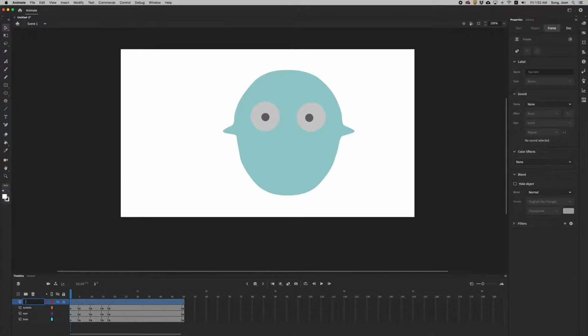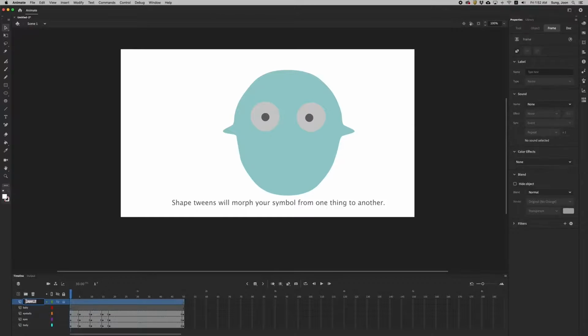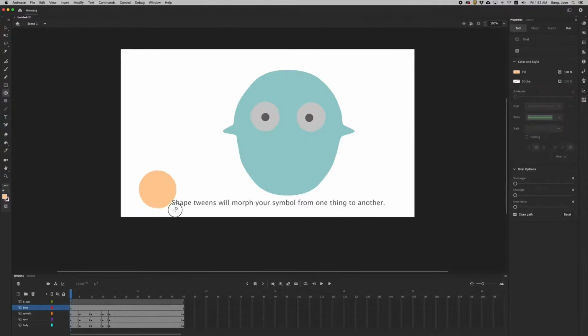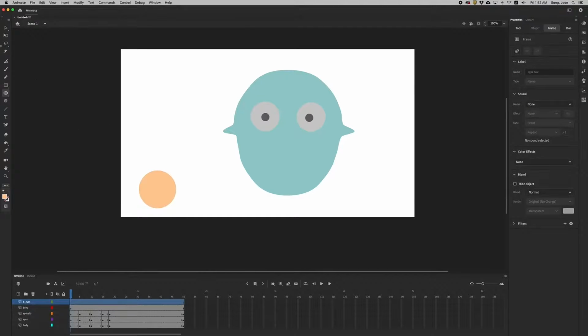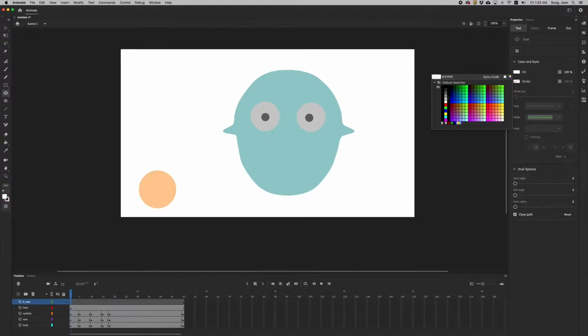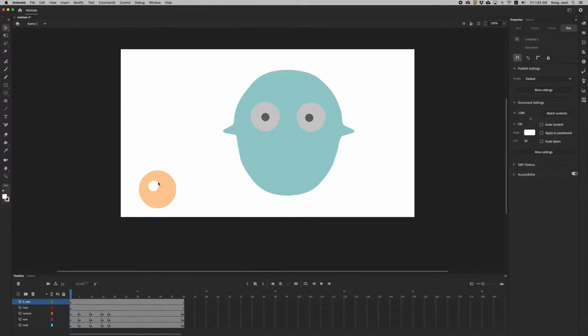Okay, we're gonna make another animation by using the shape tween method. Shape tweens will move your symbol from one thing to another. Okay, you should notice that I have created several layers and placed all the parts of the character there,